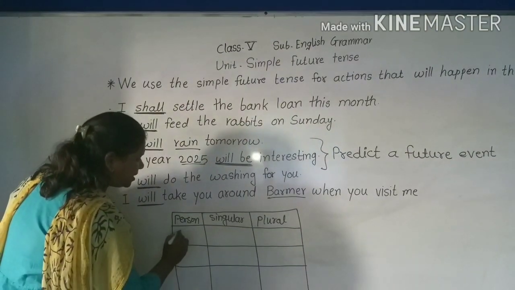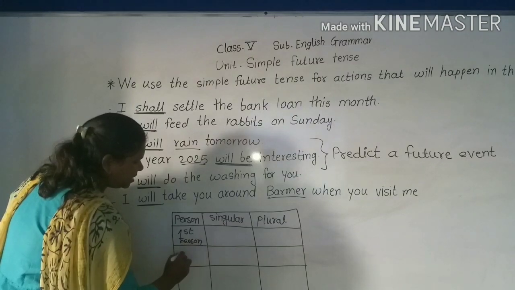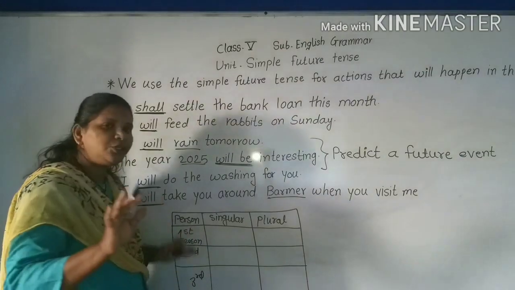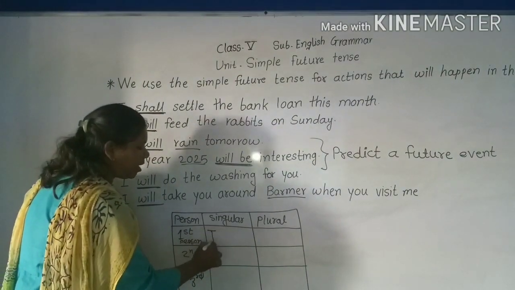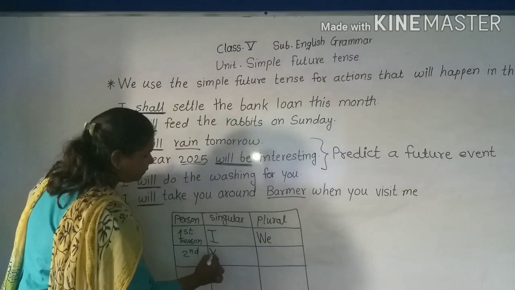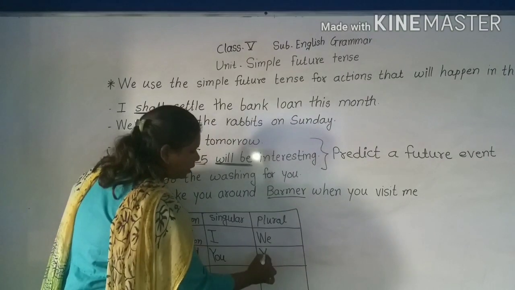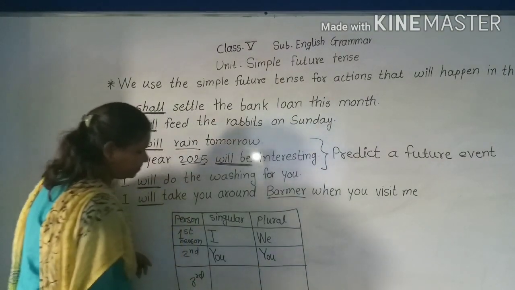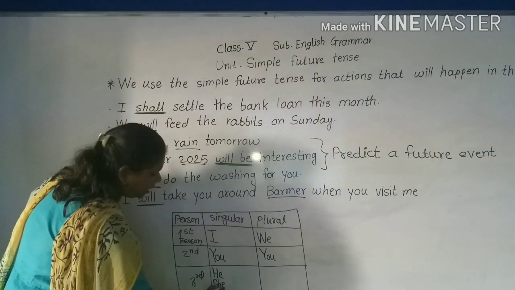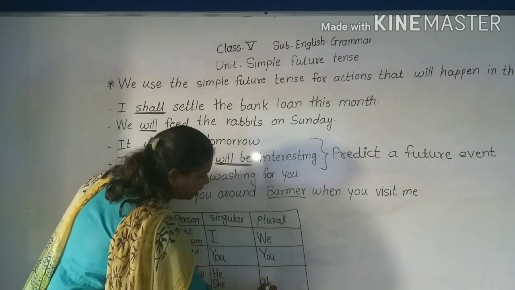So here first person, here second person and here third person. As you know, first person singular is I, plural we. Second person singular is you, and second person plural is you, meaning all of you. Third person singular is he, she, it, right my dear students? And here third person plural is they.